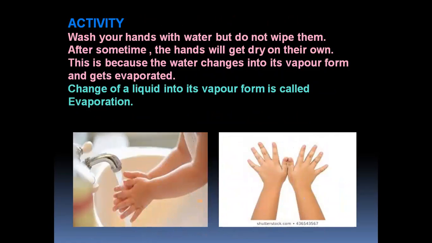Wash your hands with water, but do not wipe them with your towel or kerchief. After some time, the hands will get dry on their own. This is because the water changes into its vapor form and gets evaporated. Change of a liquid into its vapor form is called evaporation.